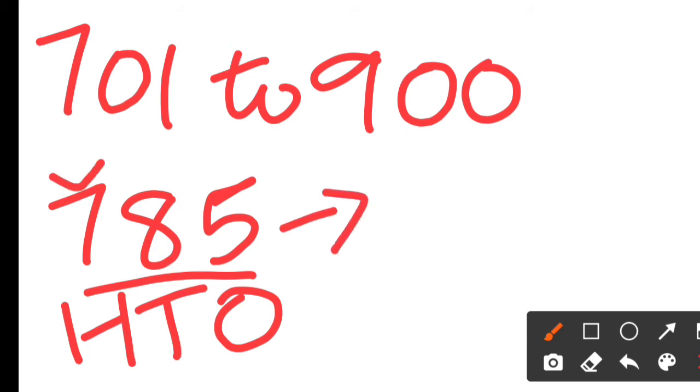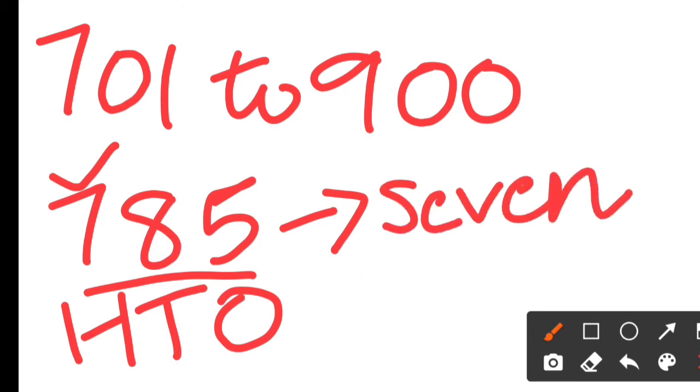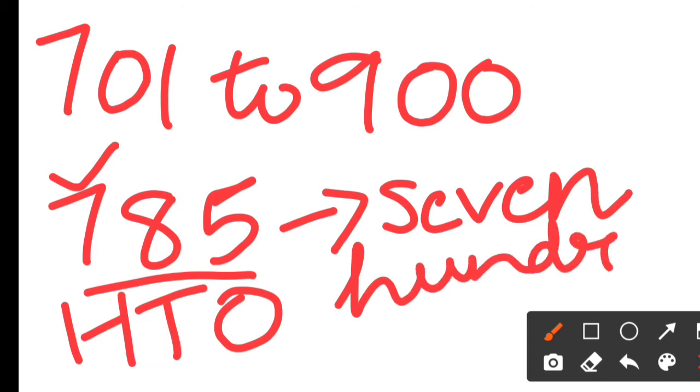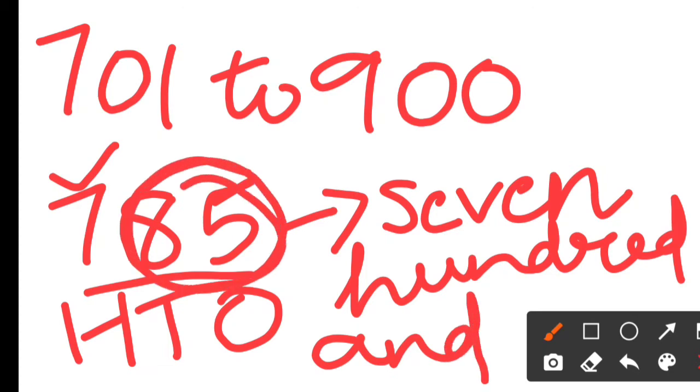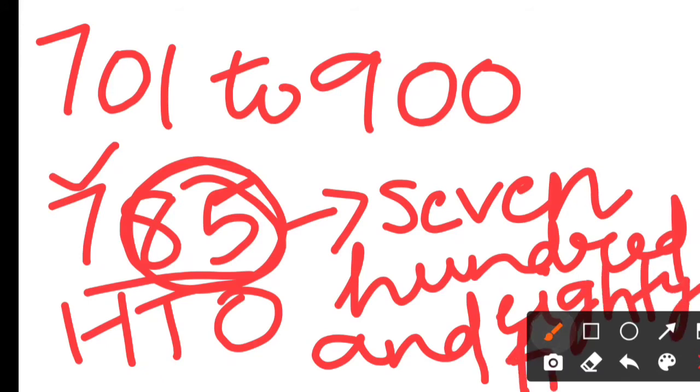Yes, write this 7 as an individual number, 7. This 7 is at 100's place, so write 100. And after this, put and write these 2 digits together, that is 85. 85. Okay, students.